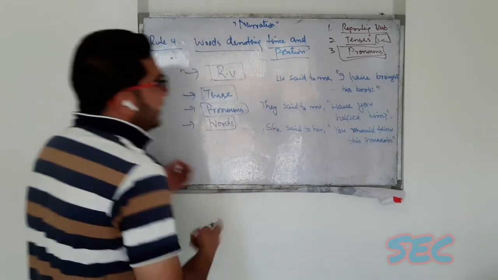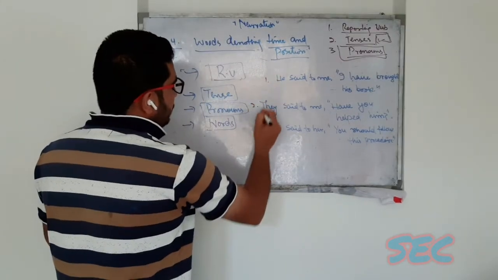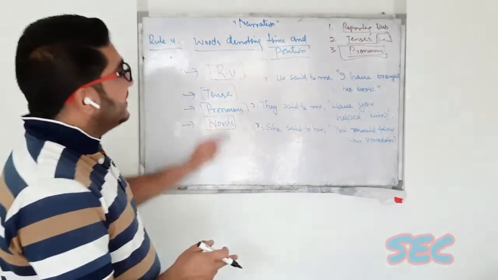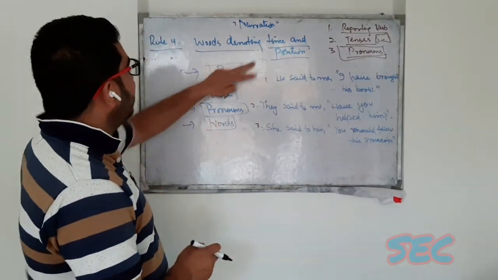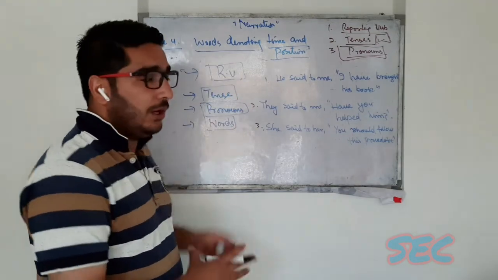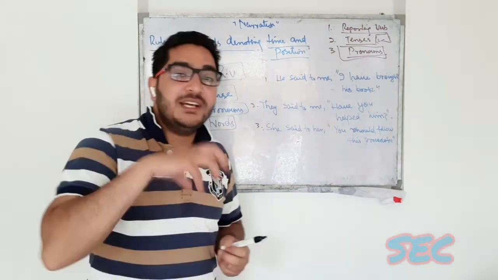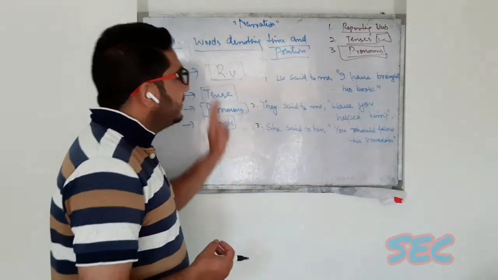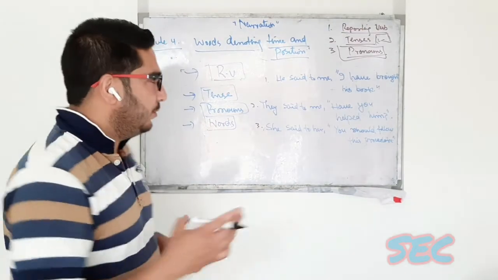These are the three sentences. We'll try to change them, and we'll try to find out whether these rules are followed. And these are all general rules. General rules means every kind of sentence follows these rules.